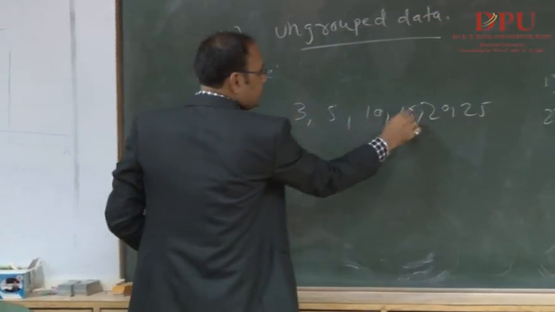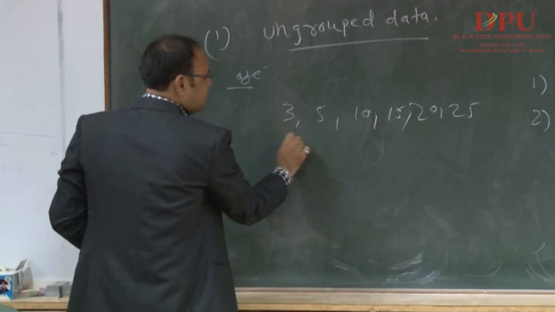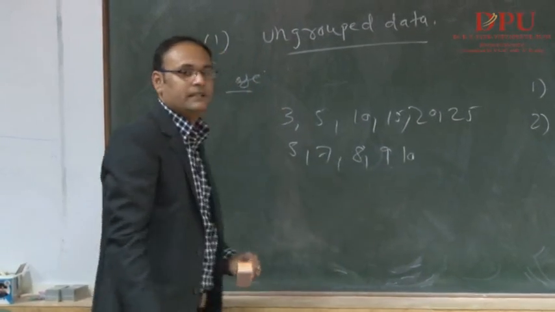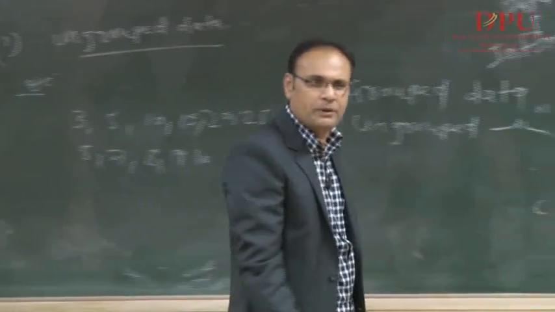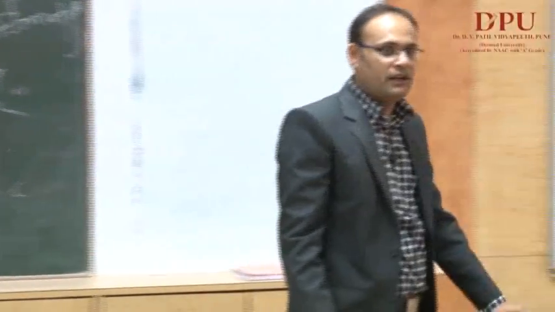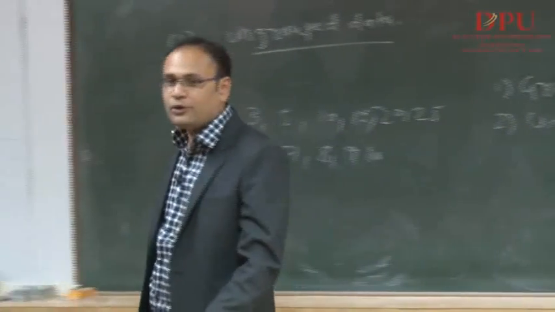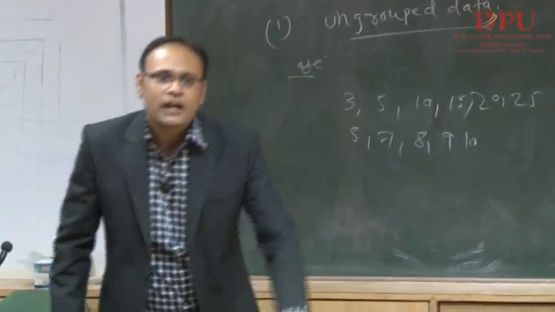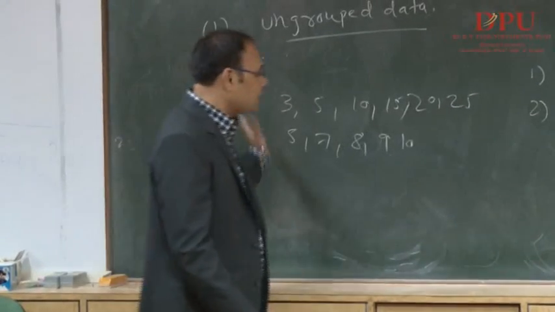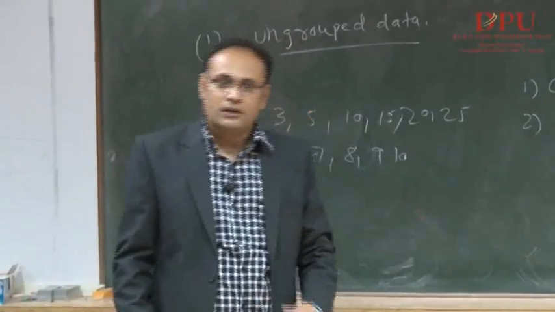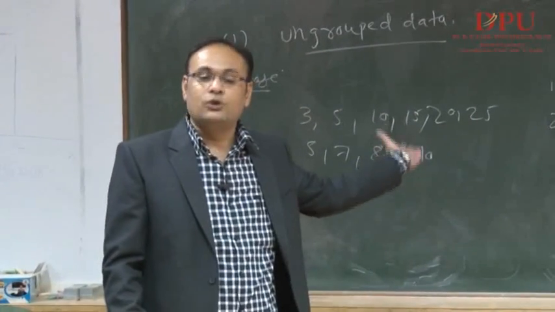How many is that? 1, 2, 3, 4, 5, 6, 10. Alright, this is the data given. There is no grouping. We are not talking about groups like 0 to 10, 10 to something, intervals. So ungrouped data is directly given to you as random data. Now you need to calculate the mean for this. How are you going to calculate it? It's quite simple. Just do the summation of all and divide by the total number of observations.